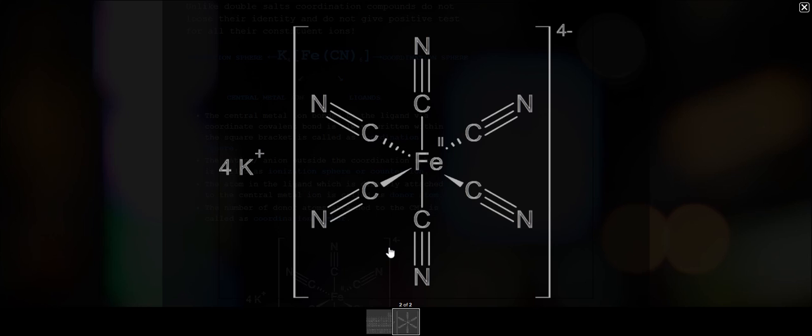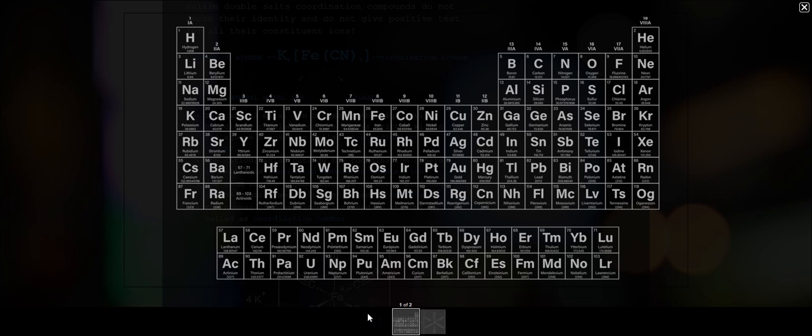So this coordination number gives you the geometry of the complex. The geometry of this potassium ferrocyanide is octahedral. And moreover, I should say that mostly transition elements, that is the d block series, have a greater tendency to form these complexes. Why do the s or p orbitals not participate in the formation of coordination complexes?